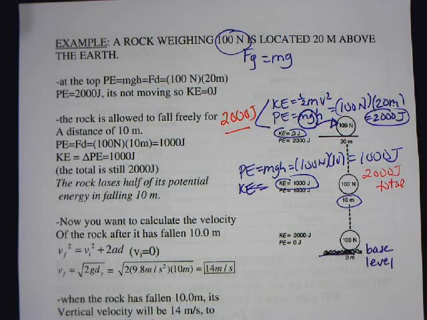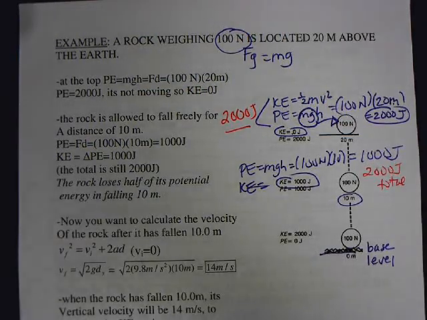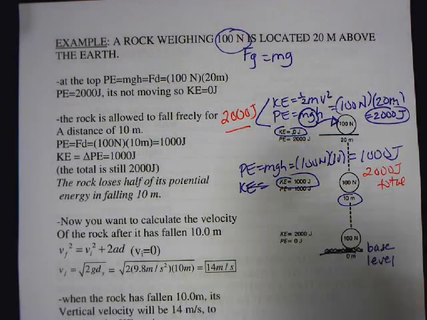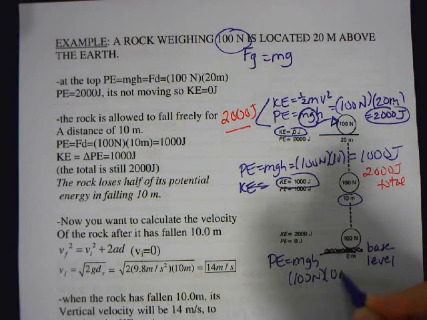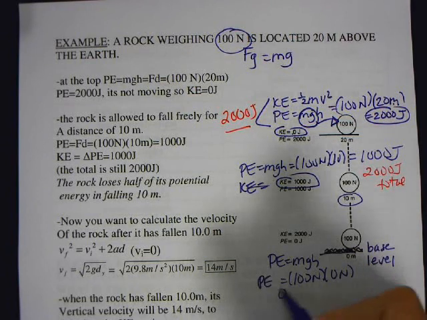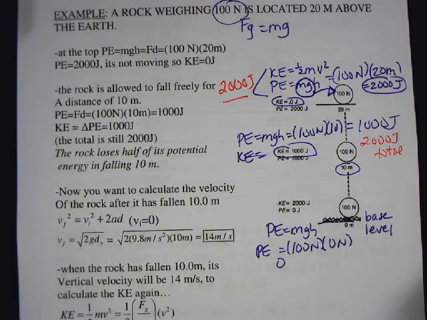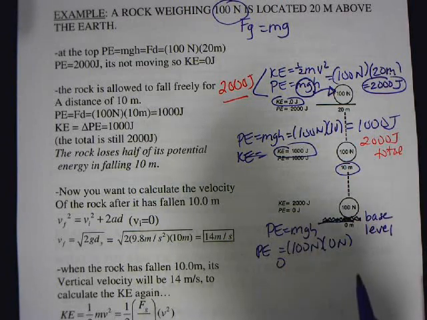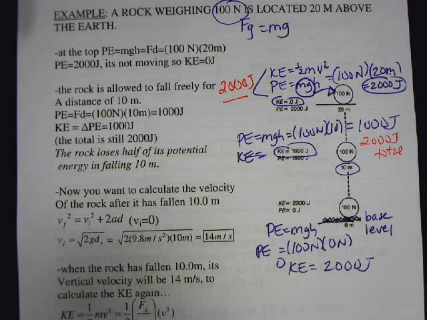Just before this hits the ground, I'm going to say that this distance to the ground is so small that I can't really calculate it, but it hasn't hit the ground yet. So the potential energy is mgh, so mass times gravity is 100 newtons times the height, which I'm going to say is 0. So the potential energy at the bottom is 0. But what I know is whatever I lose in potential, I gain in kinetic. So at the bottom, remember the total energy still has to be 2,000. So the kinetic energy is 2,000 joules.